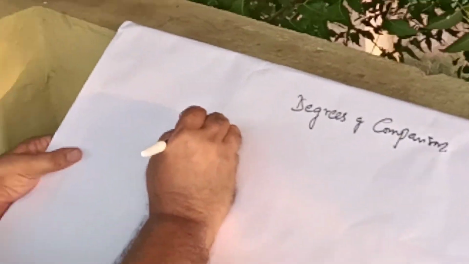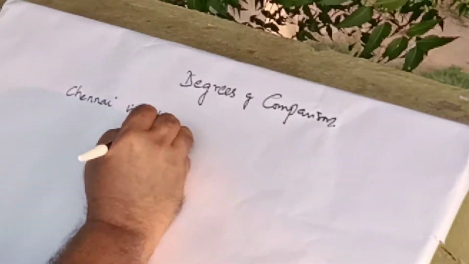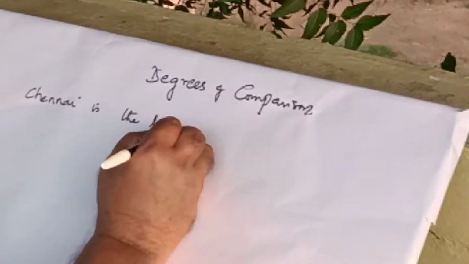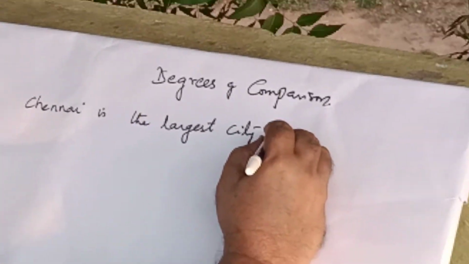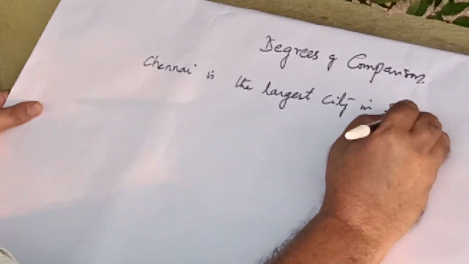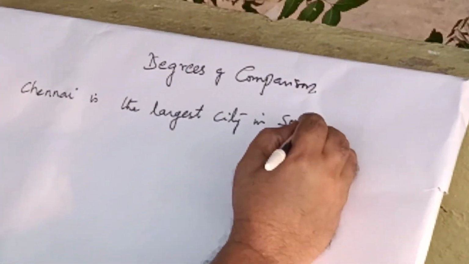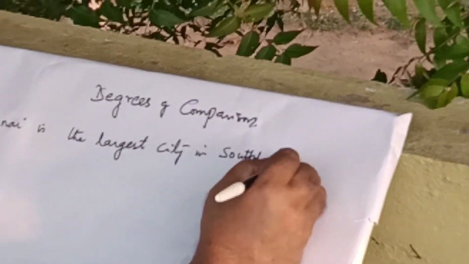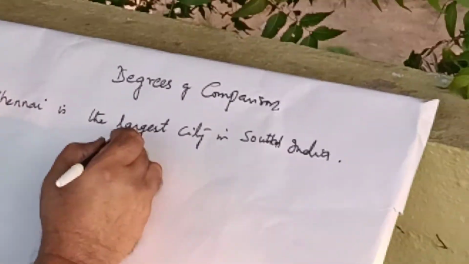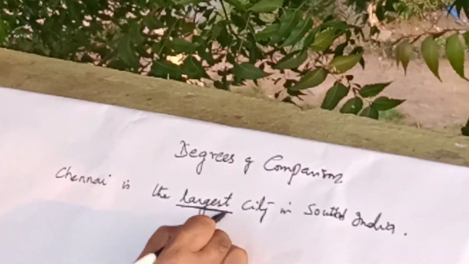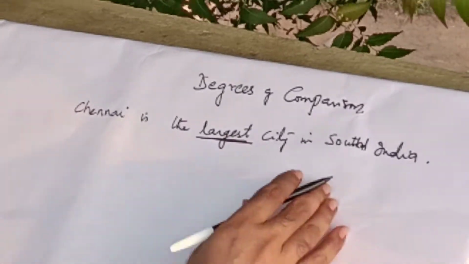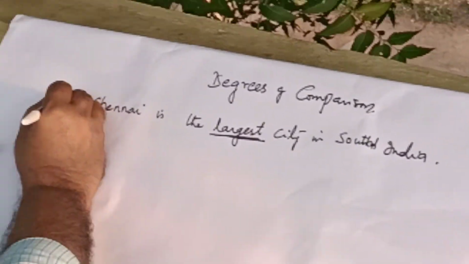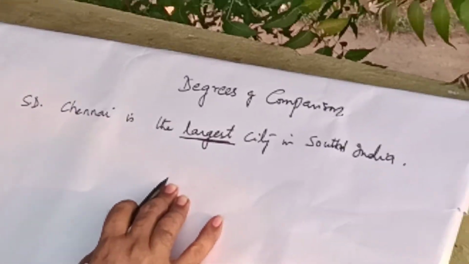Chennai is the largest city in South India. So this is the sentence in the superlative degree. The adjective largest is the superlative degree adjective. Now how do we transform this sentence into positive degree?